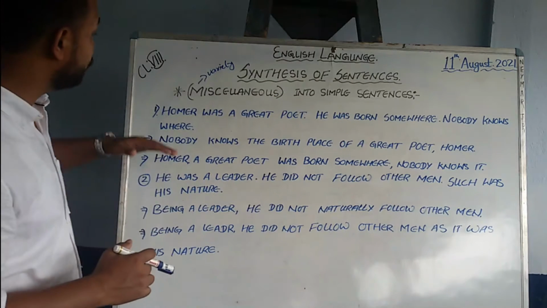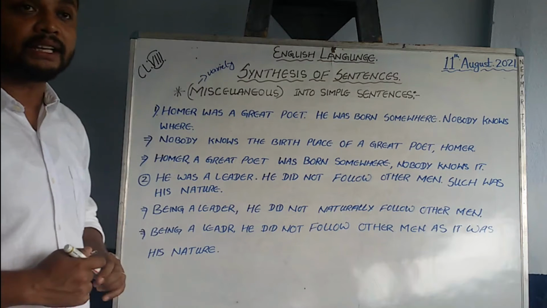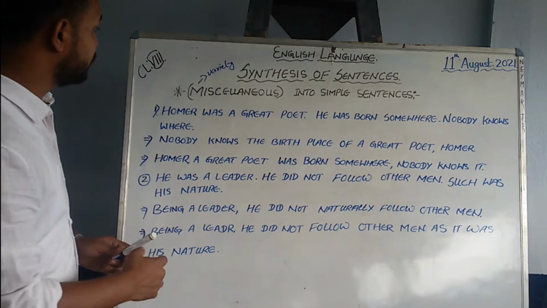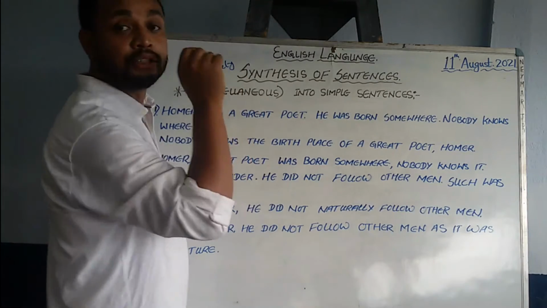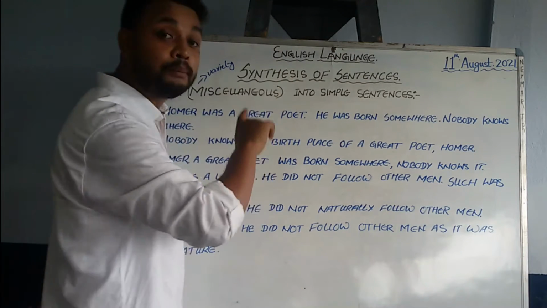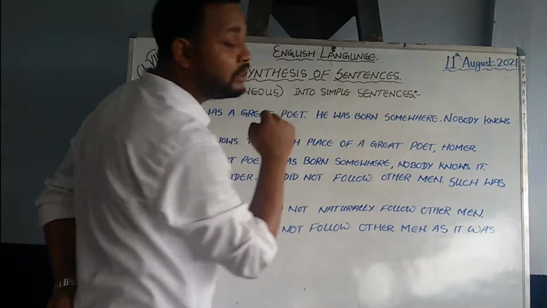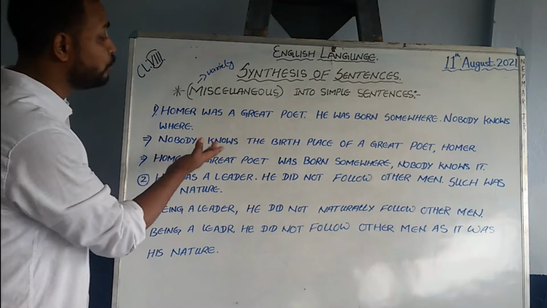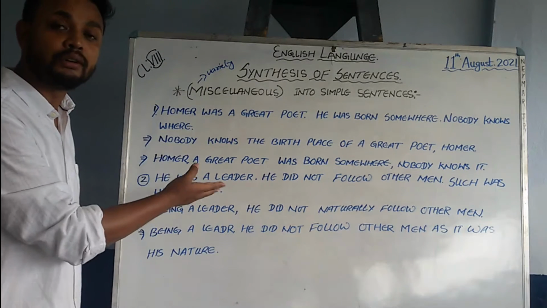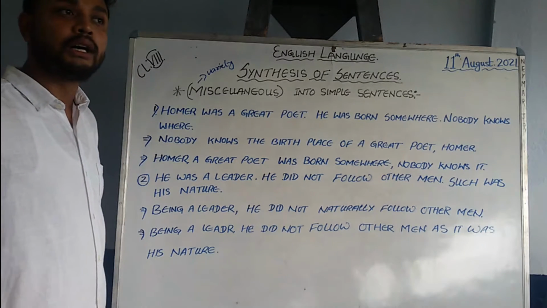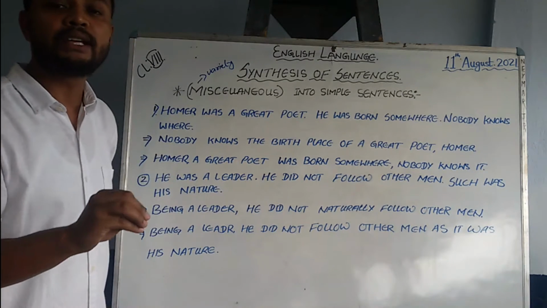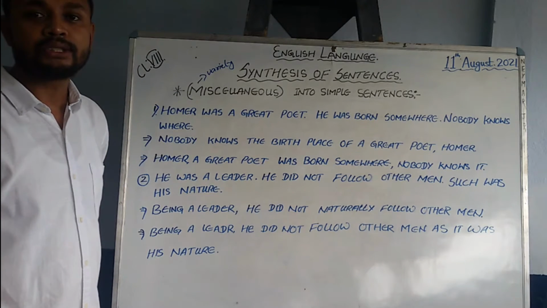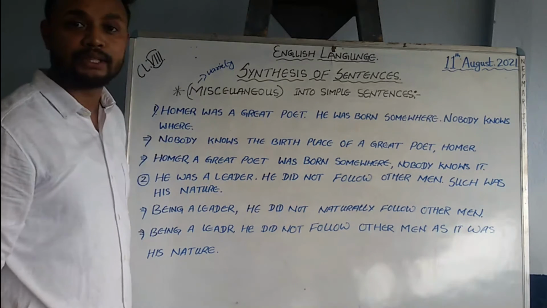That's why in this context you will find a variety of expressions, and that's why it is considered miscellaneous. Here you need to change the complex sentences into simple sentences. There is no specific thing with which you need to convert this. So you have to apply all the basic ideas which we have learned from the starting of this chapter called synthesis of sentences. Am I clear?